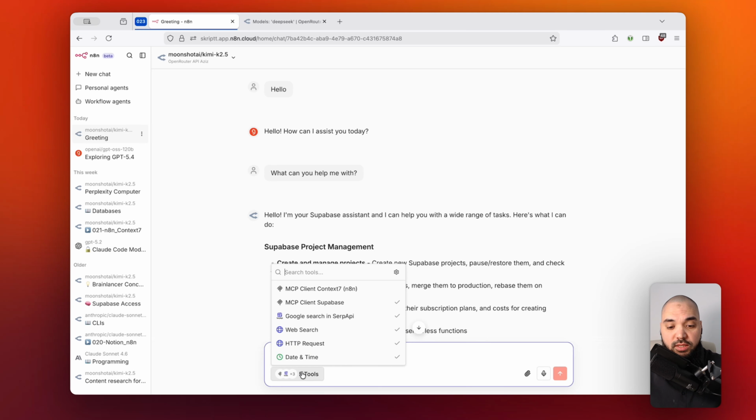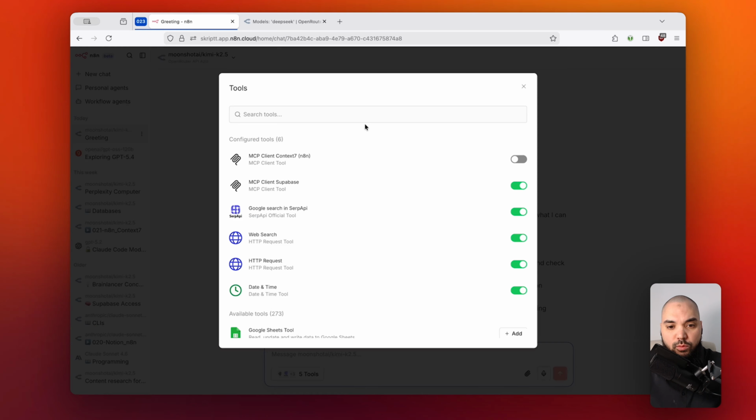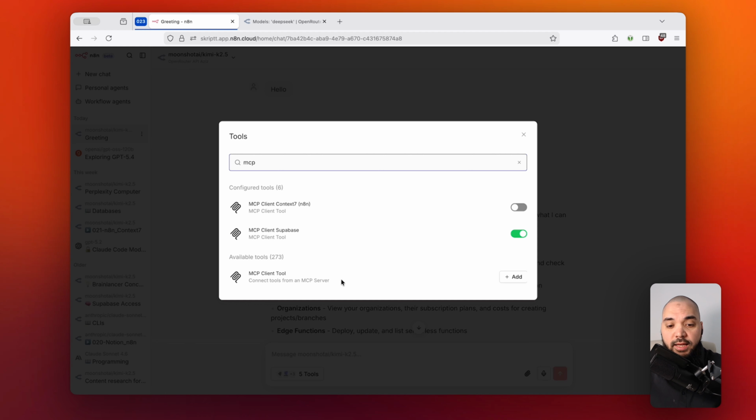And in addition to this, if I select one of these, then you can see that if I'm within the selection right here, I also have access to the MCP client, right? And the MCP client, if you're familiar with this, is like the gateway to a lot of more features and third-party services that offer these kinds of MCP servers, right? So this is an easy way how you can build your own agent on steroids, if you will, and have it access any kind of feature that you like.